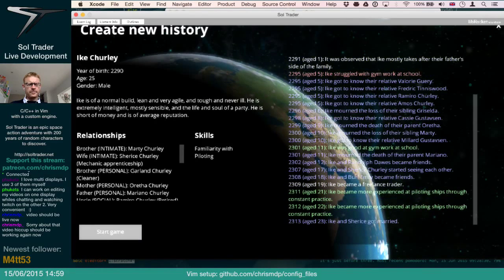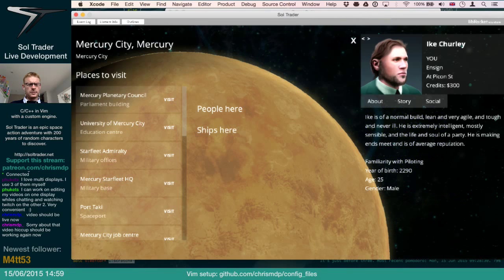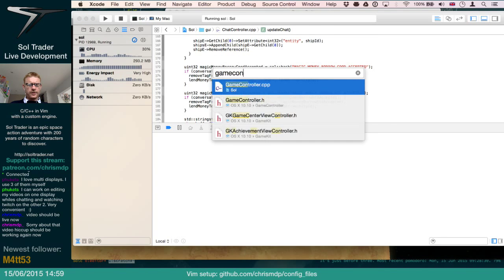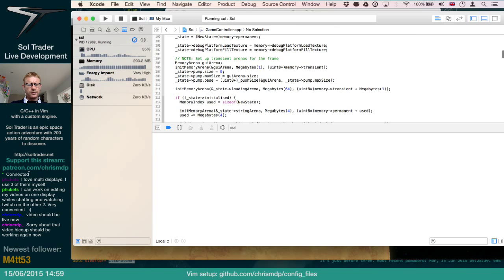Start game. Well, it worked. So we do have a borrower. So I might just stick a breakpoint in there for next time round, just to make sure I'm happy about that. Because I'm not 100% on that.